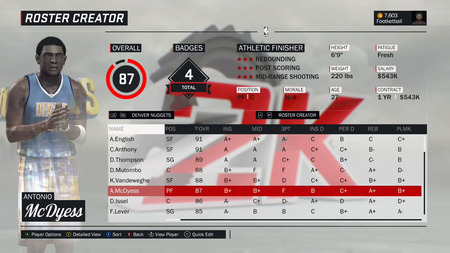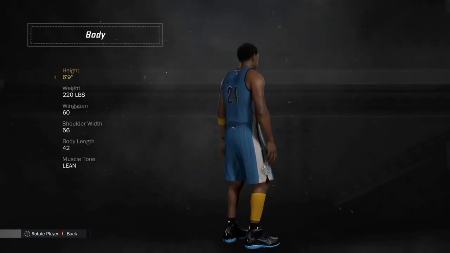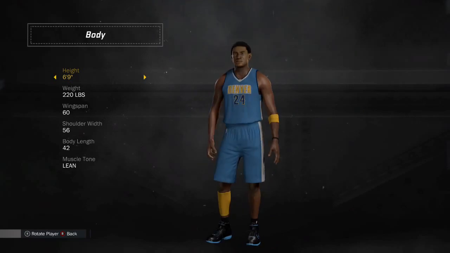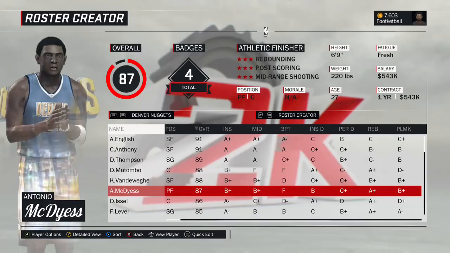Antonio McDyess, creative player. Thought this one looked pretty good. Actually looks like Antonio McDyess. Let's go ahead and look at him from more of a zoomed out perspective. So yeah, thought we did a pretty nice job on that one. This is the 2001 version of Antonio McDyess.